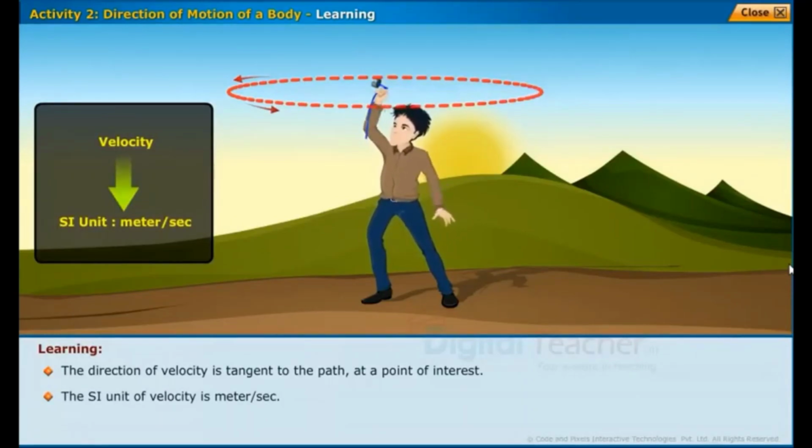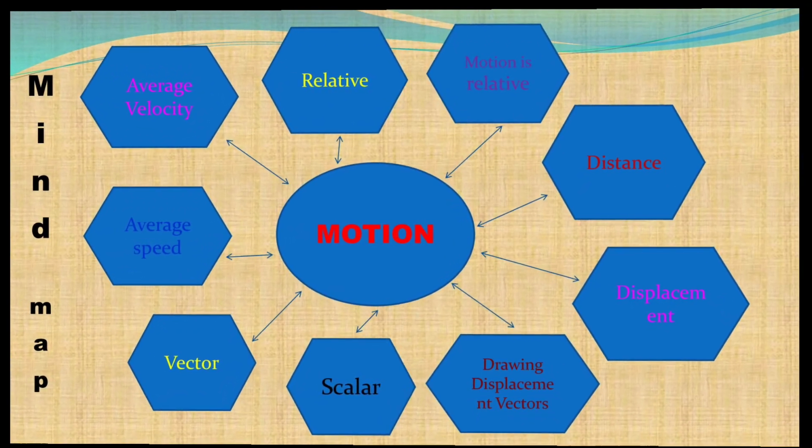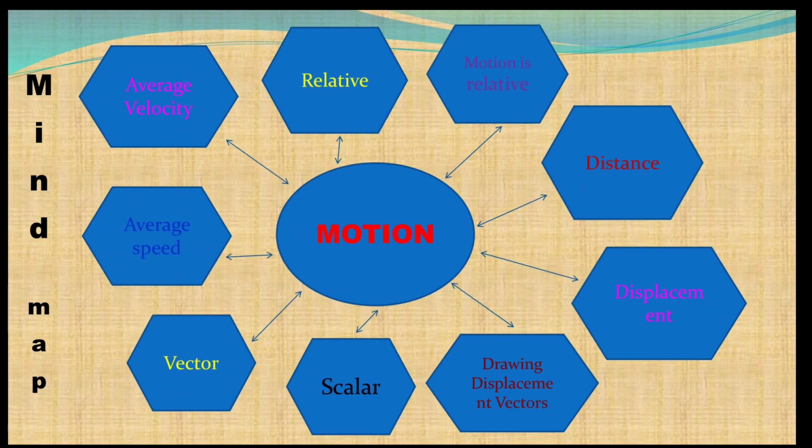The SI unit of velocity is meter per second. So children, I hope all of you understand. So once again, we'll revise what we learned today. See this mind map. From this lesson, we cover the topics relative, motion is relative, distance, displacement, drawing displacement vectors, scalar, vector, average speed and average velocity.